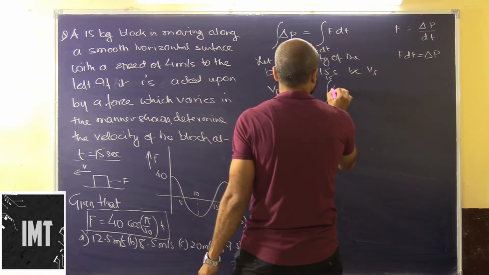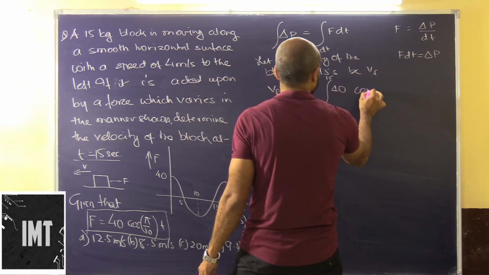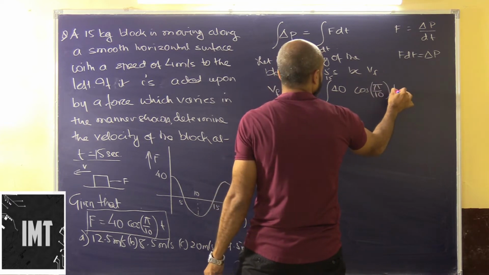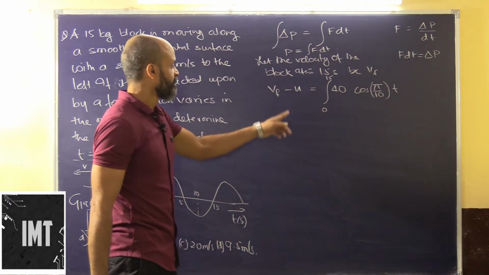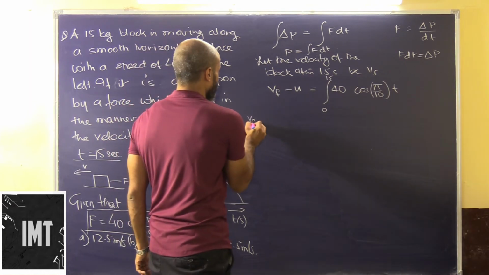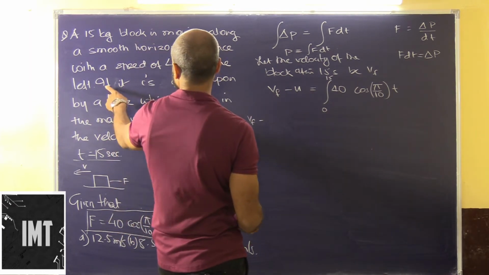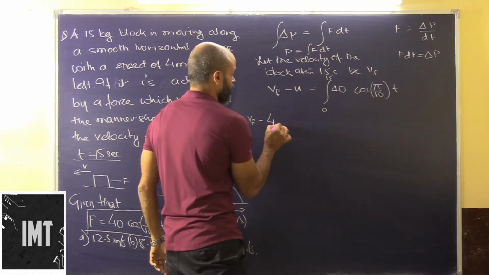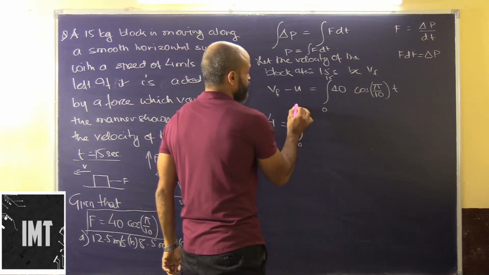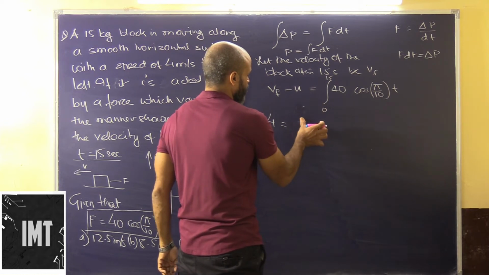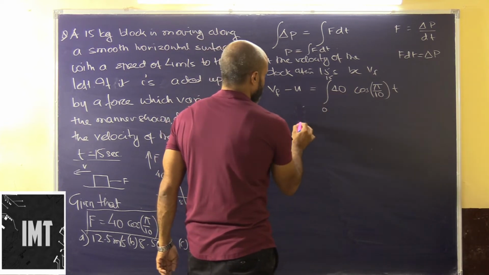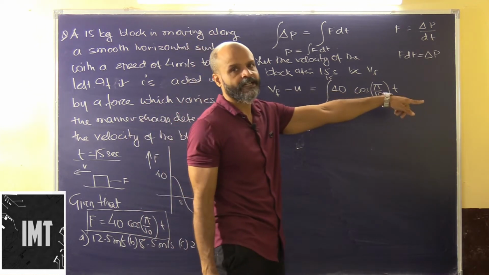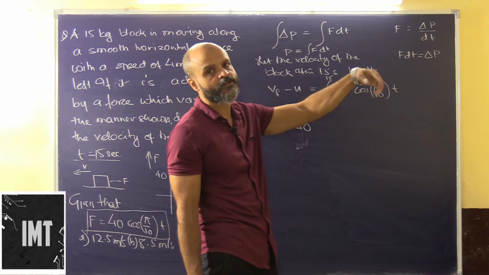F we have as 40 cos pi by 10 t. So Vf minus, with a speed of 4 meter per second, we put it as minus 4, equals the integral between 0 and 15. When we integrate this, 40 comes out. The derivative of sin x is cos x, so the integration of cos will be sin.